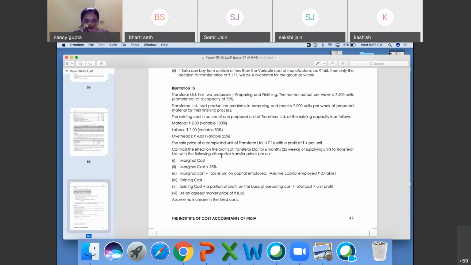Okay, great. The sale price of a completed unit is 16. Profit is 4 per unit. Fine. You can use the formula sales minus variable cost. Sales is 16. Variable cost, material, labor, overhead, was 4 rupees. Contribution will be 12 rupees, minus fixed, that is 4 again. That will be 8 rupees profit. And here 4 rupees profit is coming. So 4 rupees, where will it go? See in the question.